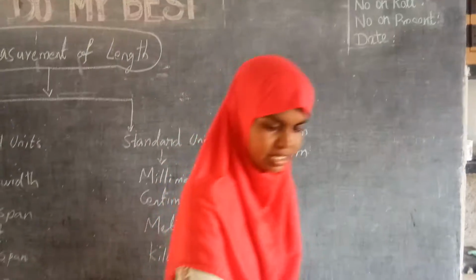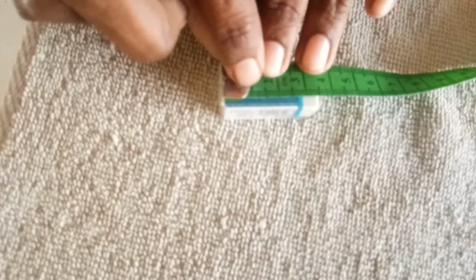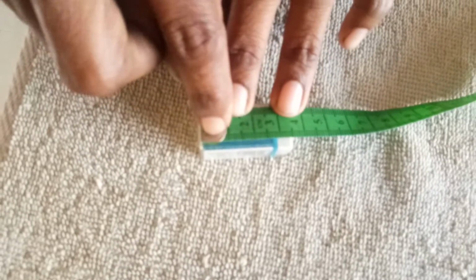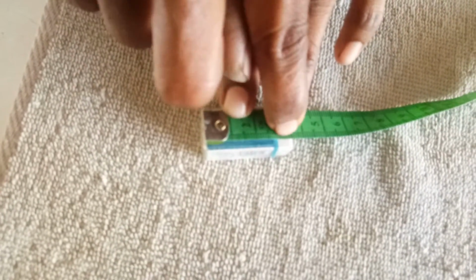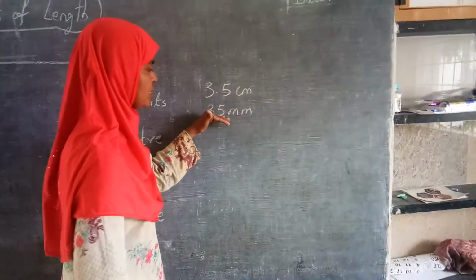You have seen just now. See here, start counting that millimeter. 1, 2, 3, 4, 5, 6, 7, 8. Count it, 20, 30, 35. Till 35 it is coming. Millimeter is a smaller unit.